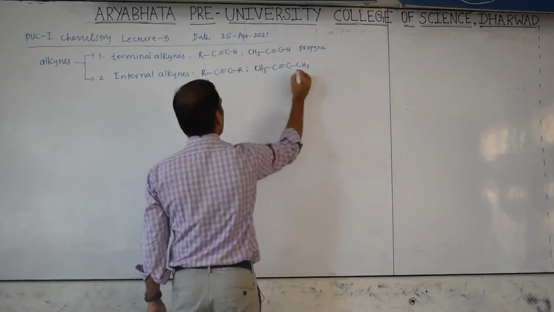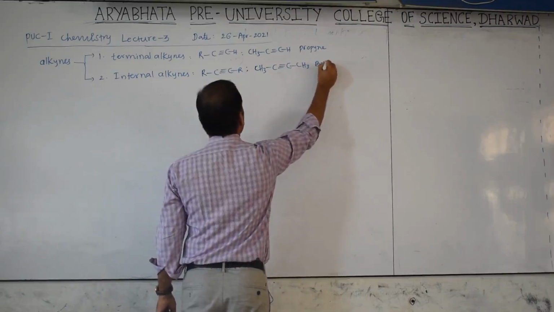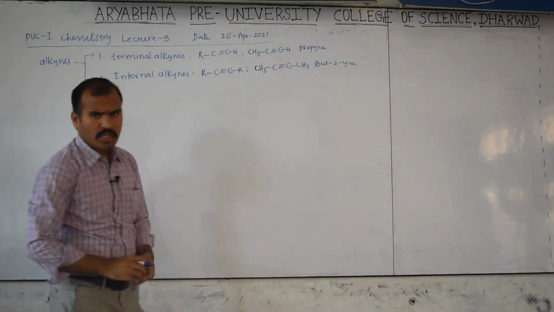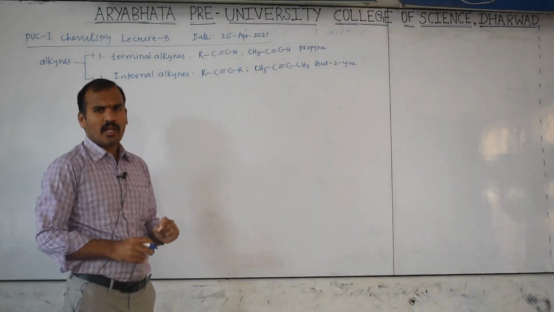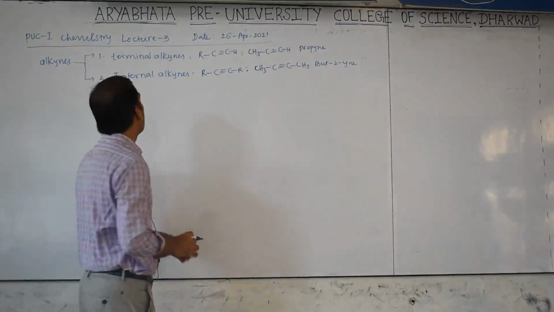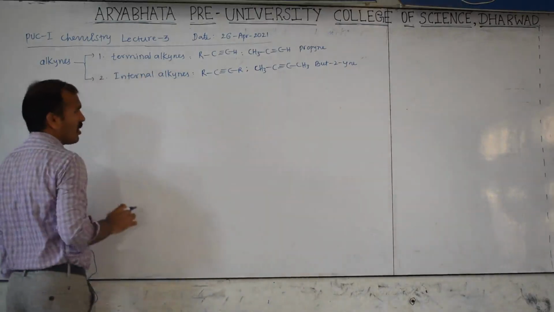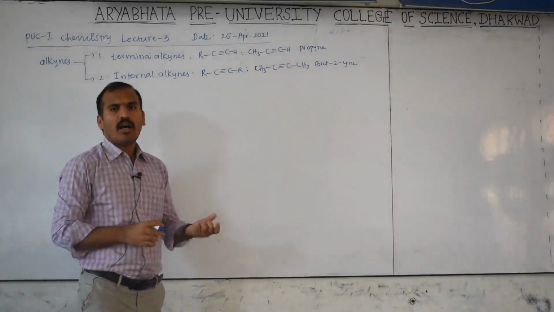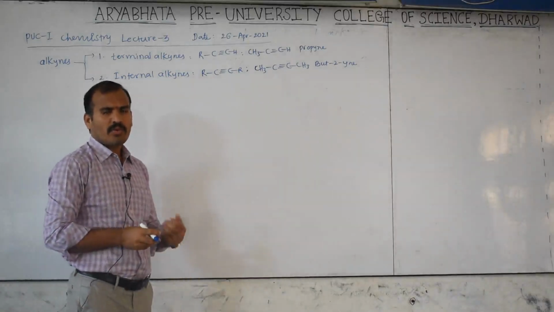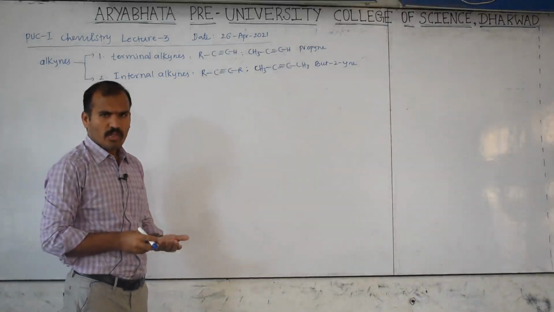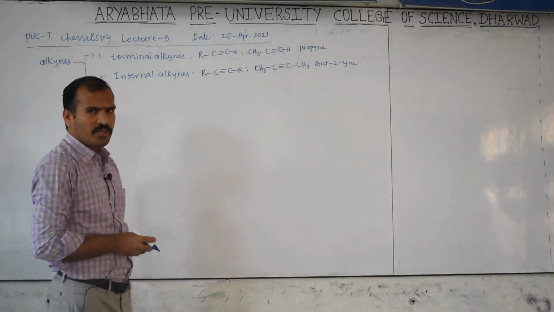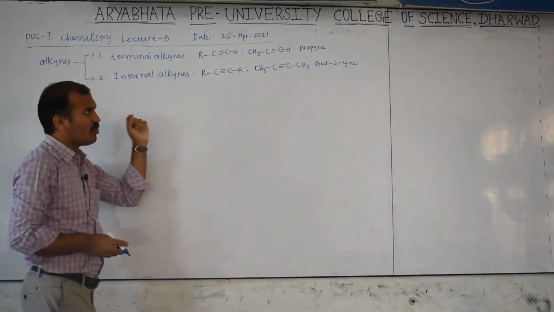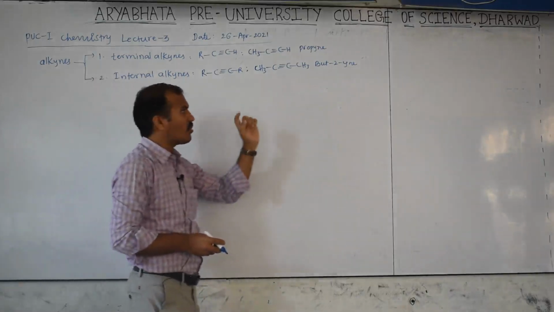Its name, butyne. So in terminal and internal alkynes, which is more stable? Terminal alkynes are less stable, internal alkynes are more stable. Like alkenes, you know that a more substituted alkene is more stable than a less substituted alkene. In a similar way, more substituted alkynes are also more stable.